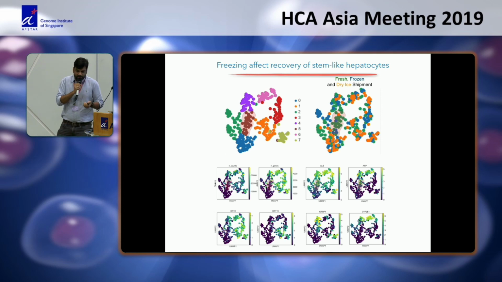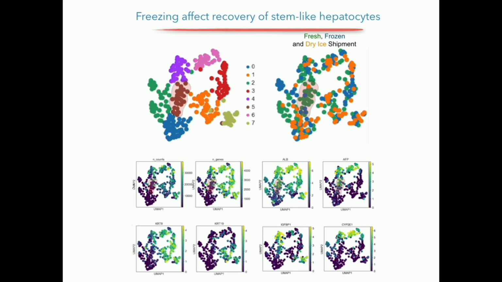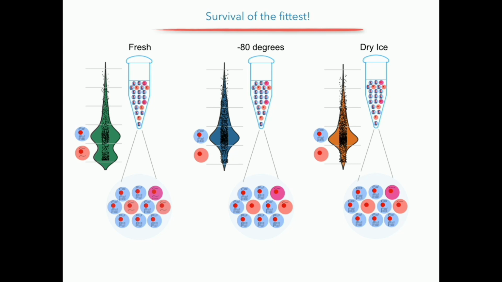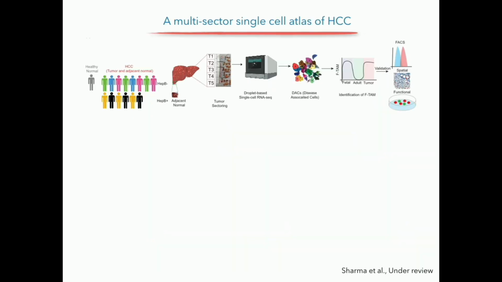And if you look at this cluster, it does not express too many genes to begin with, but it is highly enriched for albumin and AFP, suggesting that this freezing might be affecting your stem-like cells. So we were interested in hepatocyte and Kupffer cell. That's why we did not freeze our cells. And at least for liver, we think we have to work with fresh samples all the time.